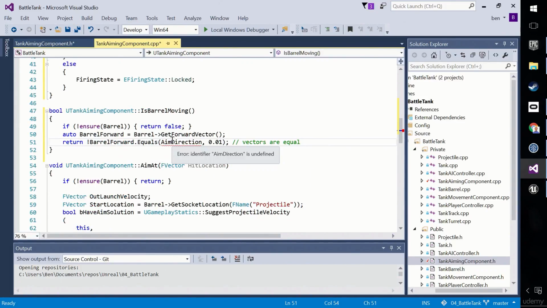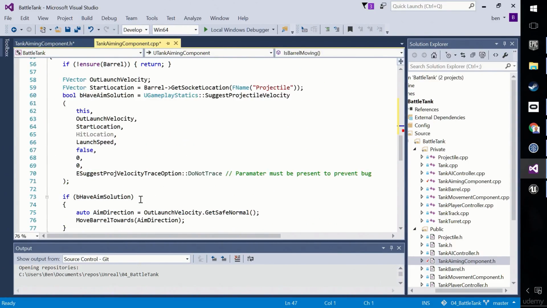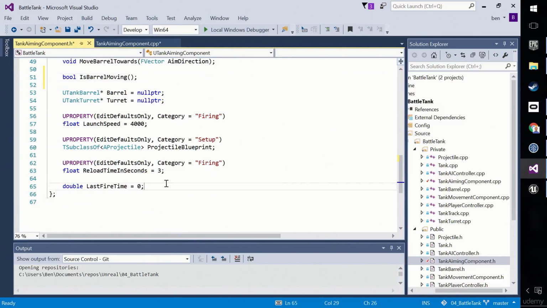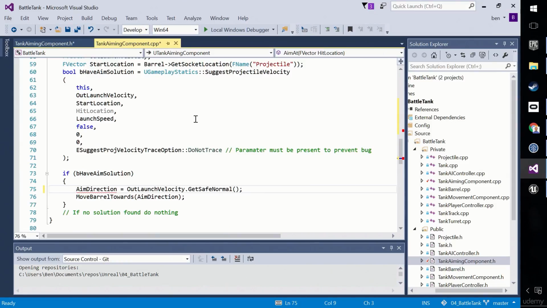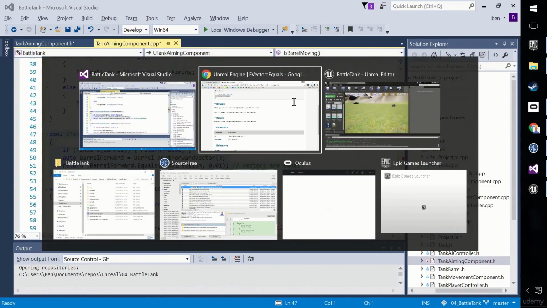The only thing is that aim direction is out of scope now, of course. It's not inside this method. And it no longer needs to be just a local variable inside this AimAt method. We can take the auto off, which turns it from an initialization and declaration simultaneously into a nothing, because it doesn't know anything about aim direction. And that's simple. We move aim direction into an FVector local member of the class. Okay, so we have an aim direction to compare towards now. When Visual Studio catches up, all these red squigglies will go away and we should be in good condition. So that's basically the crux of is barrel moving the way I'm doing it.